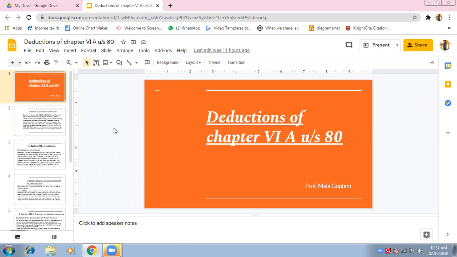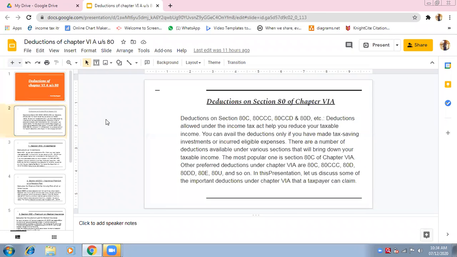Once you calculate your gross total income, you will be able to understand how many deductions you can avail of. From gross total income, you can have the benefit of deductions under section 80. Okay, so let us see how many deductions we have in our syllabus. See, there are so many deductions under section 80.